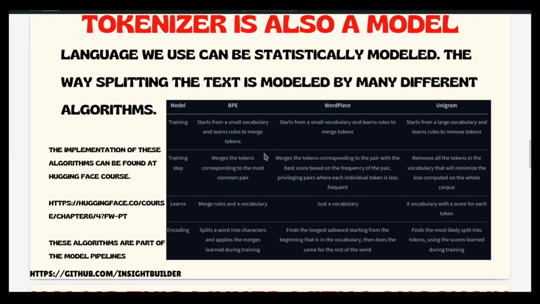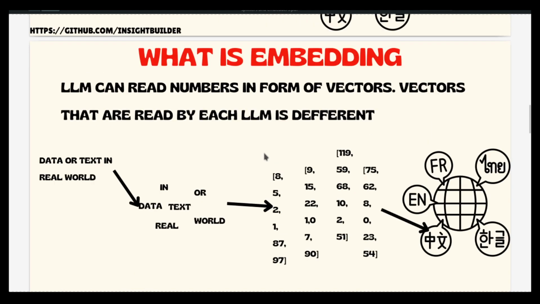One important thing is programming is completely different from mathematics. Programming is about solving problems. Mathematics is about solving mathematical problems. So what is the difference, you might be wondering? The problem that we are facing in the real world is that we need to convert data into something that a large language model can understand and give us a reply. This is a problem that we are going to solve using programming. We are going to take the data, send it into tokenizer, send it into vectorizer, then send it into the large language model.